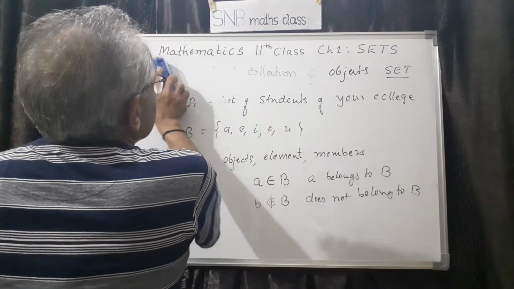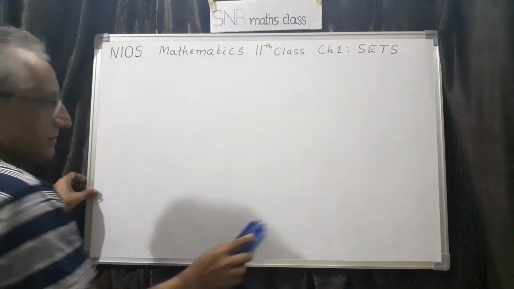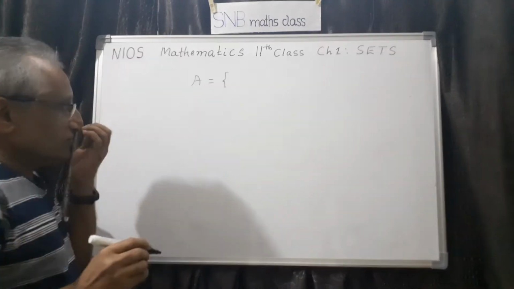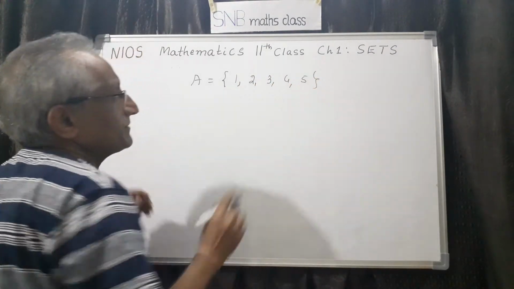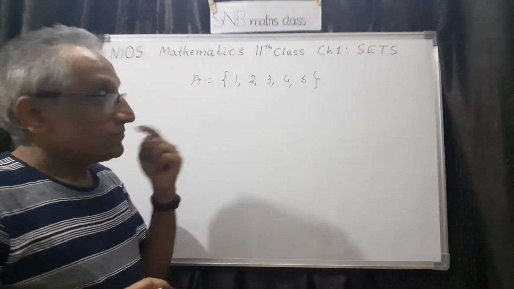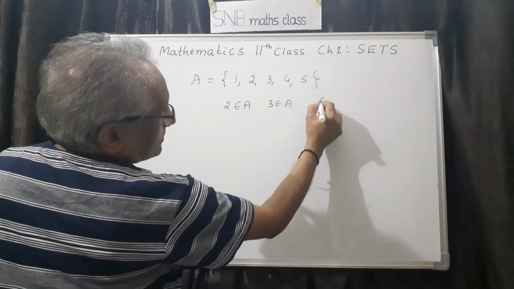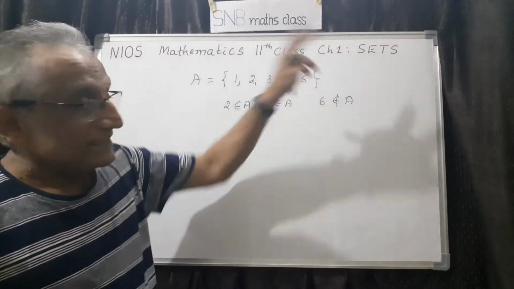Let me give a few examples. Say I can write like this: A equal to, for example, a set of natural numbers. Say it starts from 1, 2, 3, 4, 5. That means I am taking the first 5 natural numbers. So we can write like this. Then I can write 2 belongs to A, then 3 belongs to A, etc. Suppose you take 6, then 6 does not belong to A. So this is the basic idea you should understand for sets.